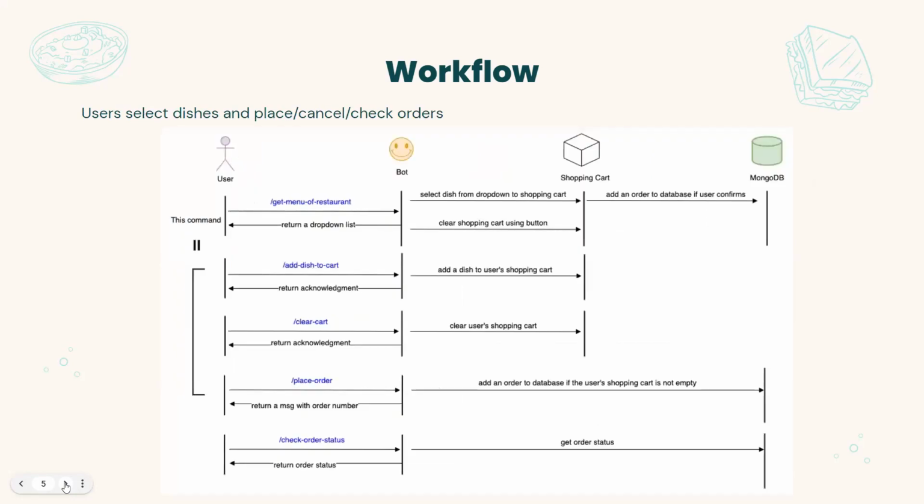After users select a specific restaurant, they can select the dish, add the dish, place the order, and cancel it. This is more user-friendly for selecting a dish because there is a drop-down menu for users to select all commands. Next, I will hand it to my teammate, Peng Qiong, to talk about the database schema.